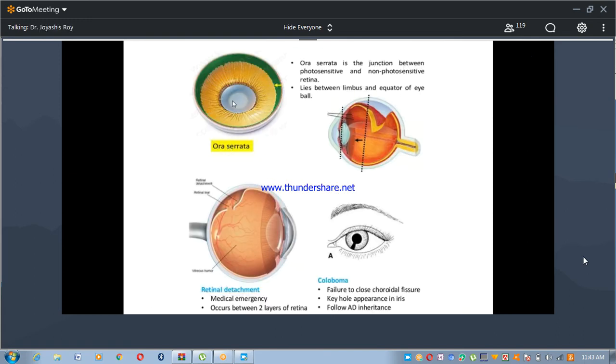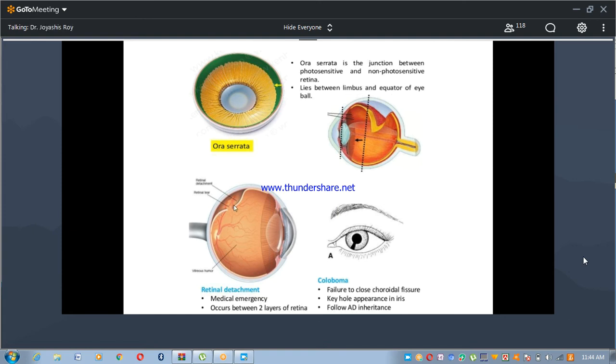So now, what is the ora serrata? This is the ora serrata. The ora serrata is the junction of the photosensitive and non-photosensitive regions of the retina. It lies between the limbus and the equator of the eye. Limbus means the sclerocorneal junction, the junction of the sclera and the cornea. So here is the ora serrata.